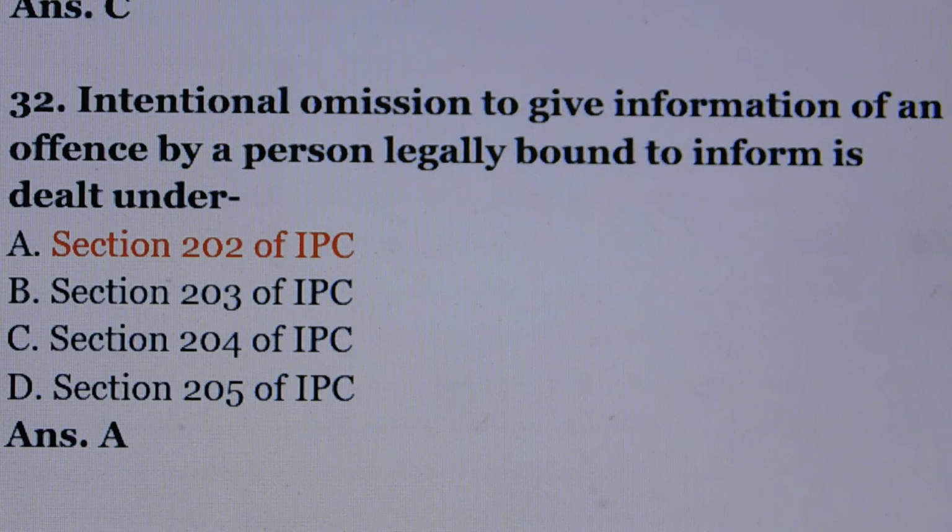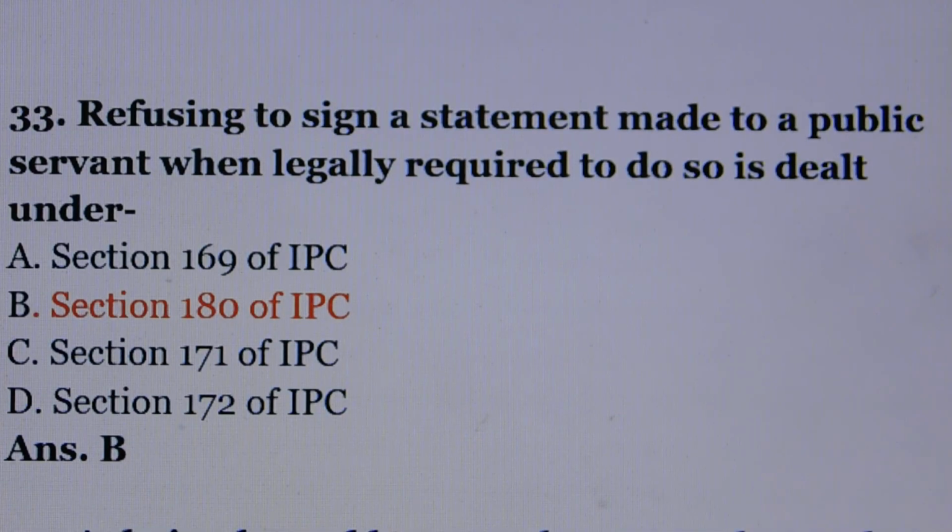Question number 32. Intentional omission to give information of an offence by a person legally bound to inform is dealt under. Answer is option number A, section 202 of IPC. Question number 33.